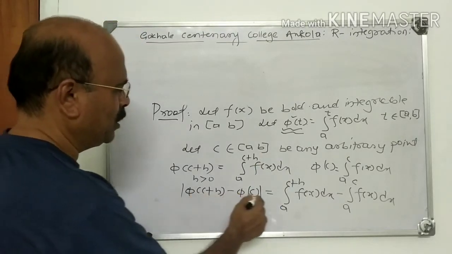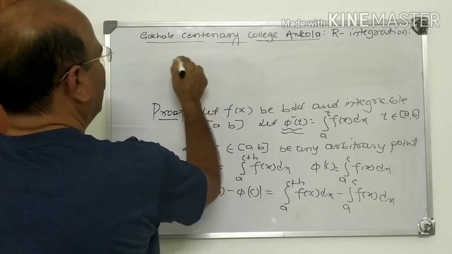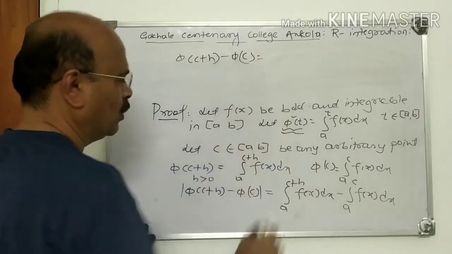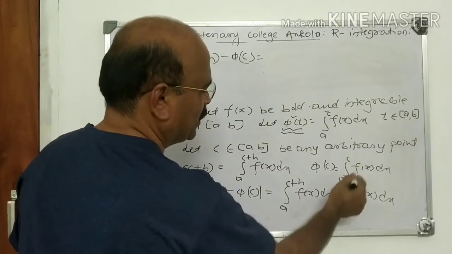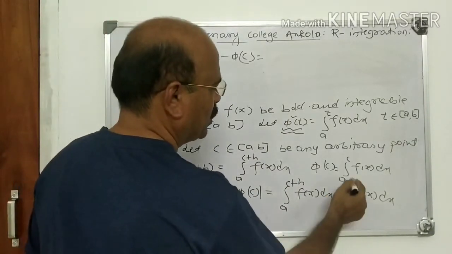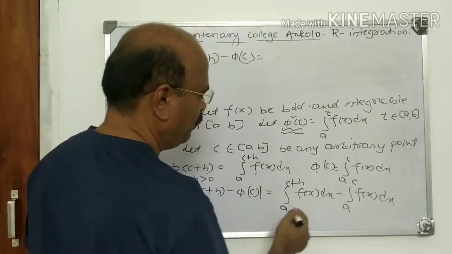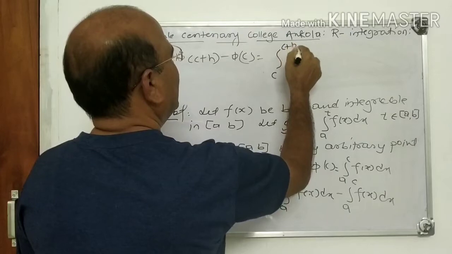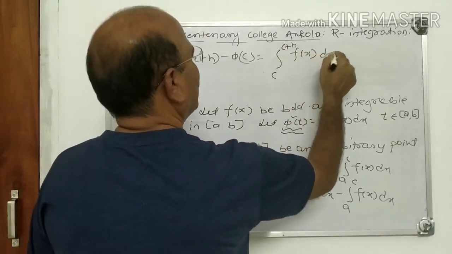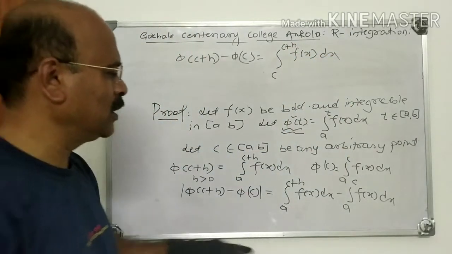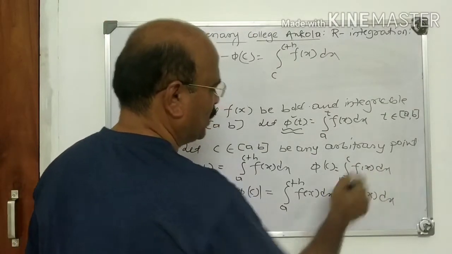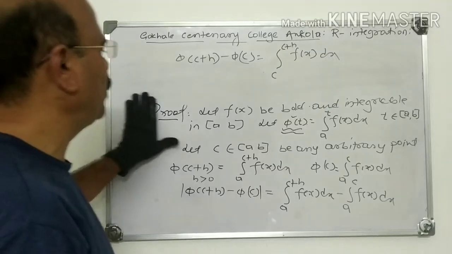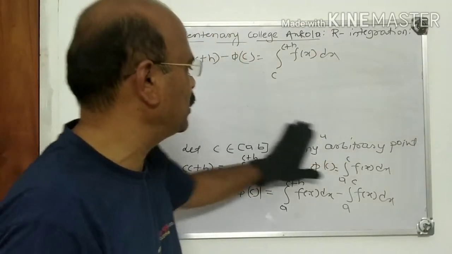Now I take phi of c plus h minus phi of c. Therefore phi of c plus h minus phi of c is equal to, now minus integral a to c f(x) dx is plus integral c to a. Integral c to a plus integral a to c plus h can be written as integral c to c plus h f(x) dx.